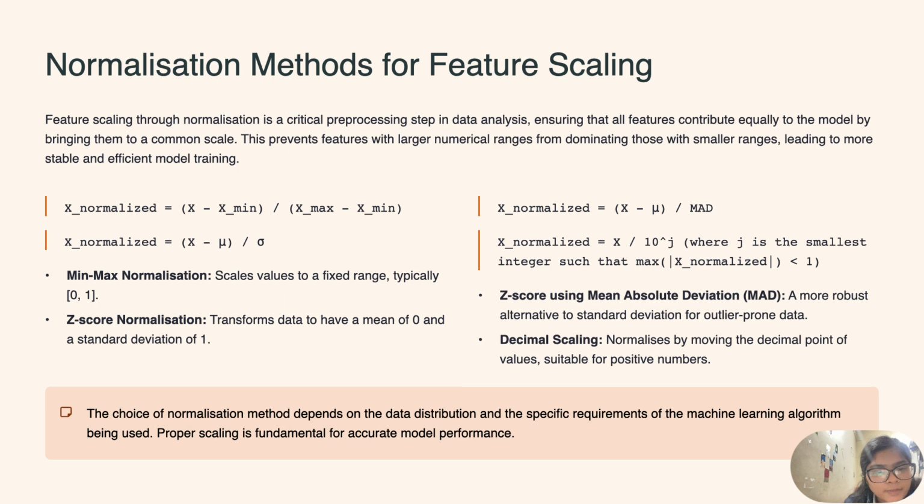z-score normalization, we calculate the mean of the data set, then we calculate the difference between each data item and the mean, and divide by the standard deviation. So this is how we do all these things. The scale of min-max normalization ranges from 0 to 1. As for z-score normalization, it transforms the data to have a mean of 0 and a standard deviation of 1.